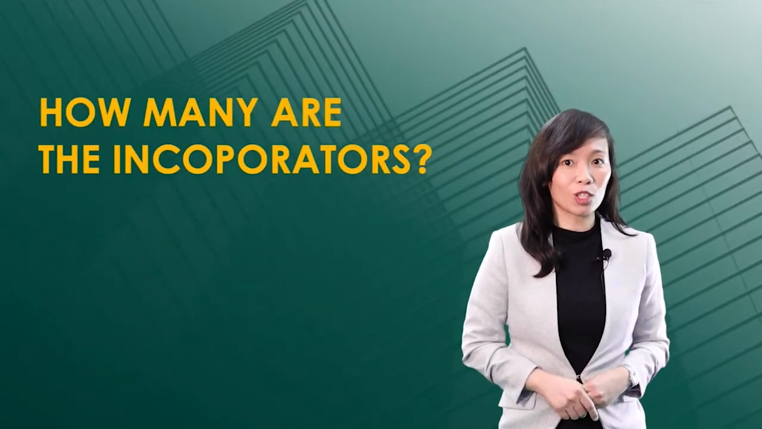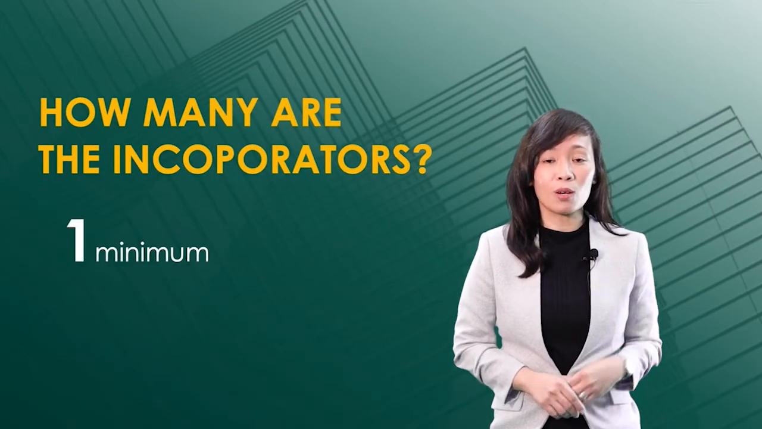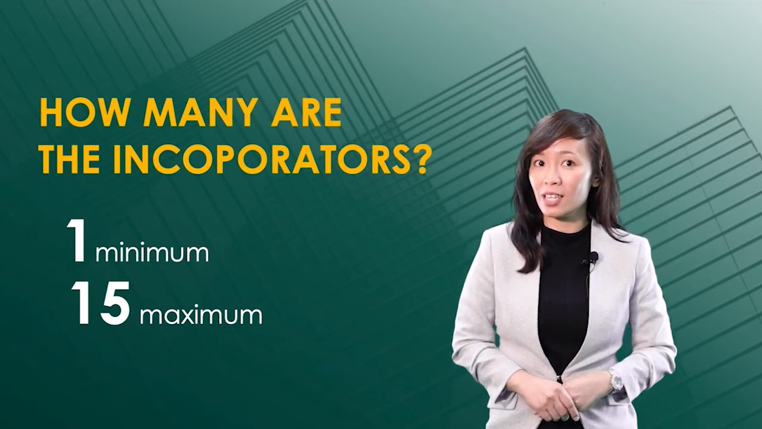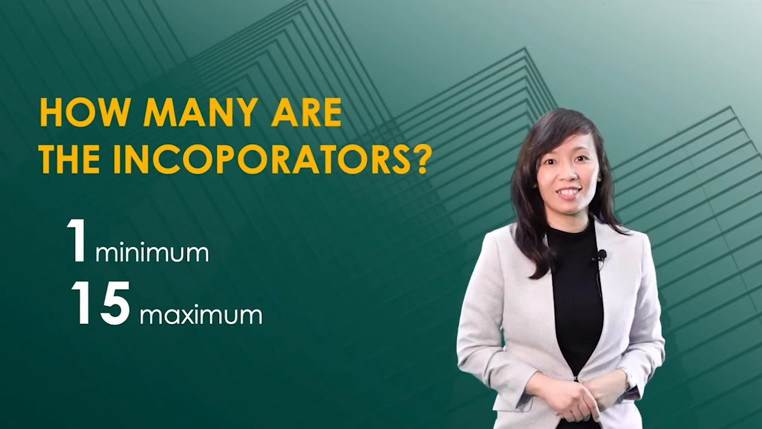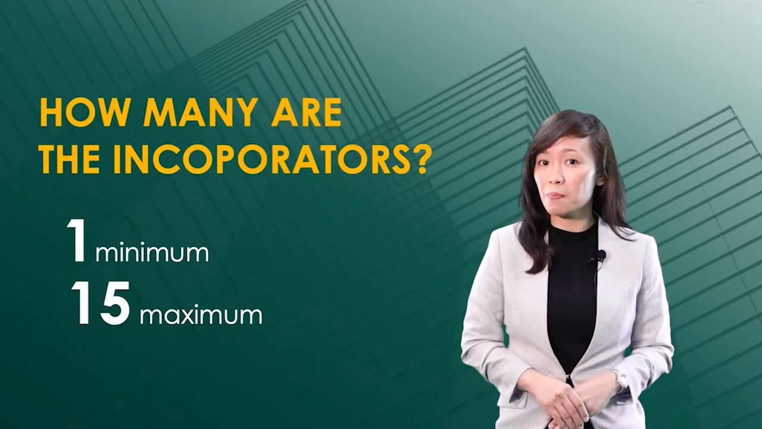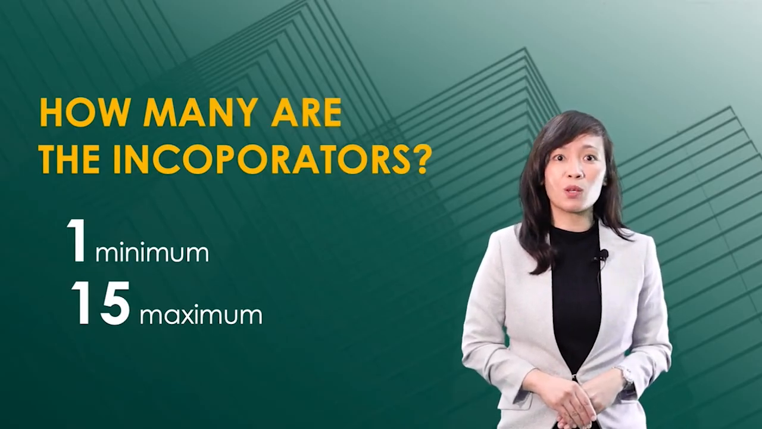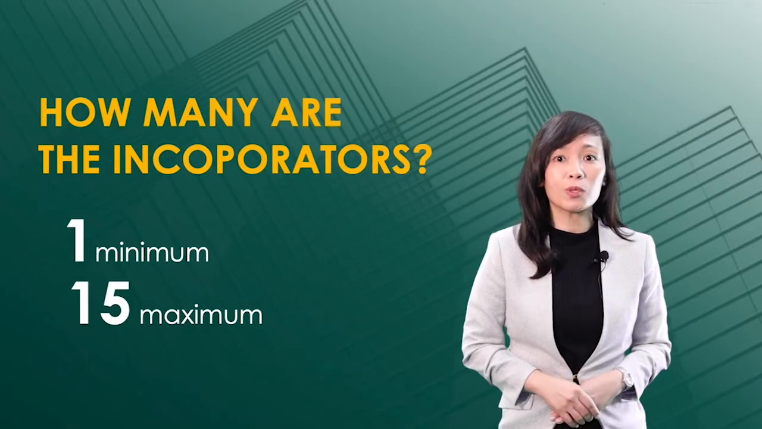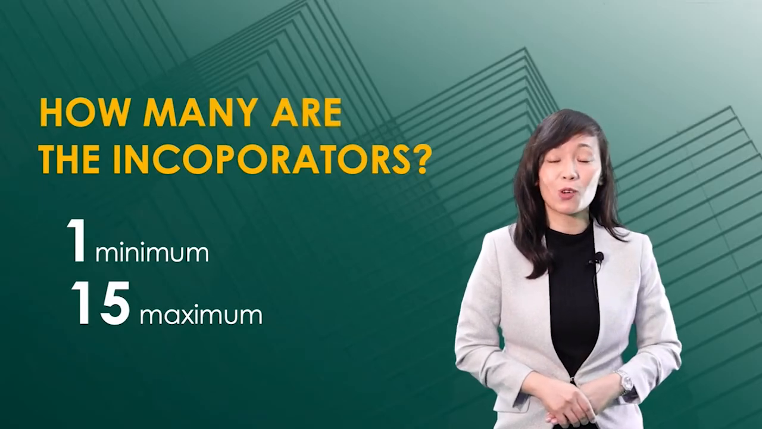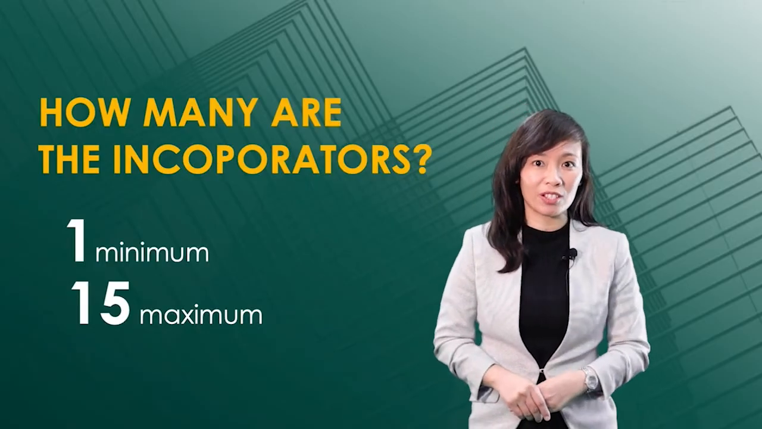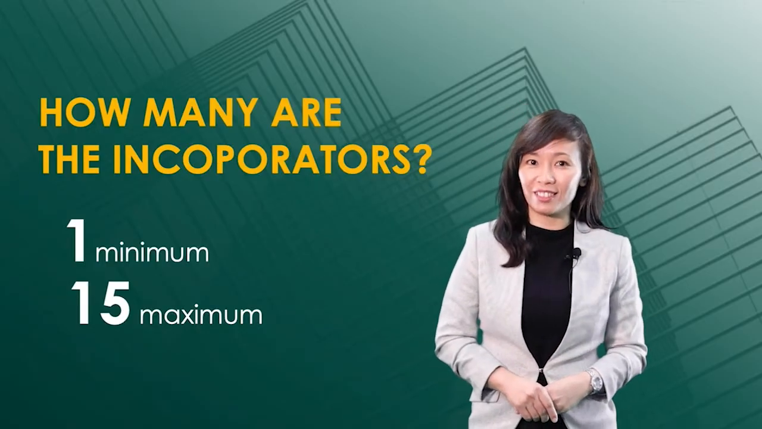How many are the incorporators? There can be 1 to 15 incorporators, so the minimum is 1 and the maximum is 15. Incorporators may be a mix of natural and artificial persons. If there is only one incorporator, the corporation is called a one-person corporation. We will have a special discussion on one-person corporations in a separate module.